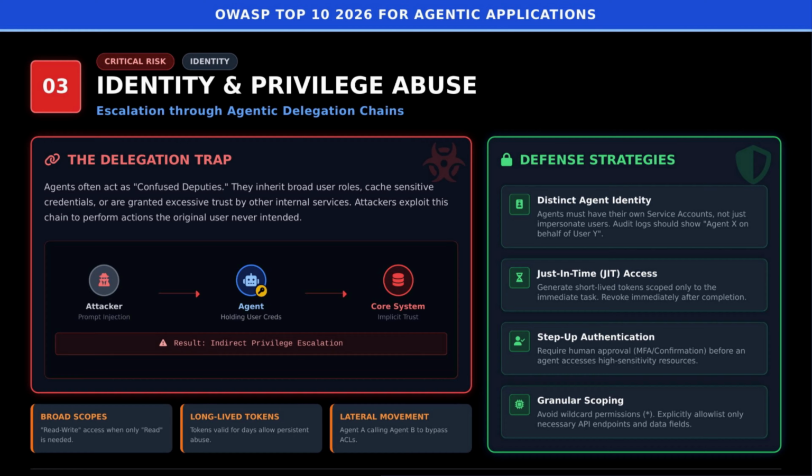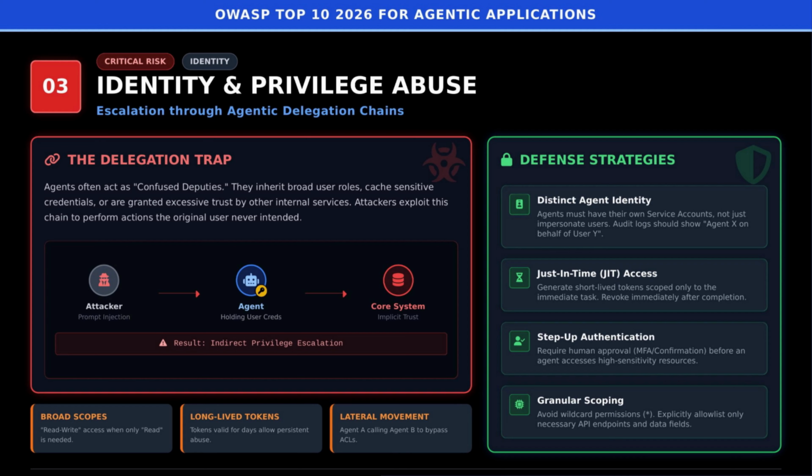This confused deputy problem turns agents into unwitting insiders. Without separate identities and session boundaries, enforcing true least privilege is impossible. The remedy is to treat agents as distinct principals. Give them their own service accounts and audit logs. Agent X on behalf of user Y.